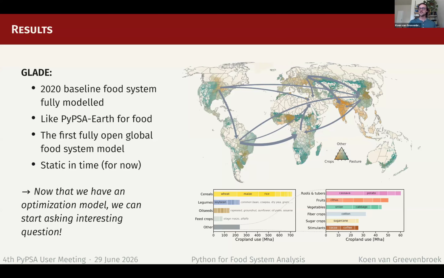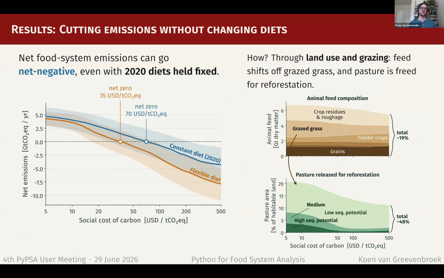And now we can start asking interesting questions. So I'll just show you a very small preview of the kind of thing that we can start to look at with this kind of model. And here I'm not even focusing on the health part, but just asking if you want to reduce food system emissions, does it even matter, or how much does it matter if you allow dietary change? Because in this optimization model, we can now put in a carbon price or a social cost of carbon, put this into the optimization, see how the model responds.